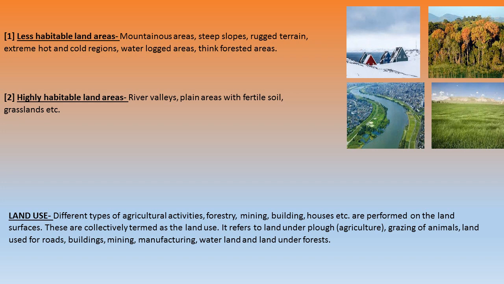That is, anything that we are making on the land, whether it is a personal house or schools or hospitals, roads, constructions, public transportation, everything which is constructed on the land surface is collectively known as land use. It refers to the land under the plough, that means agriculture land, grazing of animals, the areas utilized by animals to graze in the grassland areas, land used for construction of roads, buildings, mining, manufacturing, wasteland and the lands under the forest area. So all this combined is known as land use, as its name suggests.